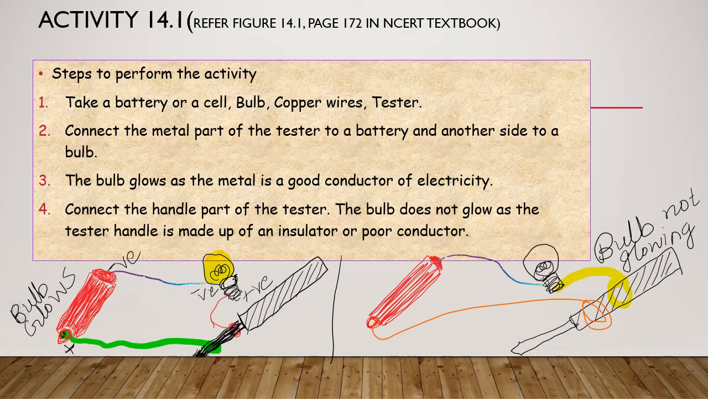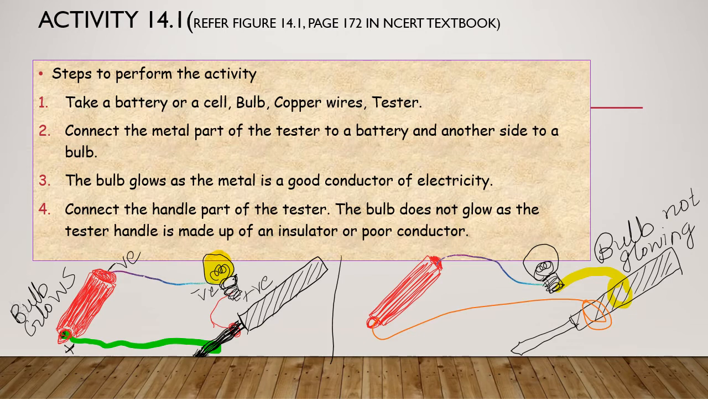We have 5 activities in this heading. The first one, 14.1. In this activity, we are going to test how the electricity is passing and whether the given test material is a conductor or insulator. So what are the things required for performing this activity? One cell, copper wire, then a bulb and a tester.